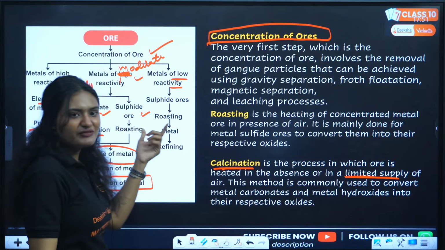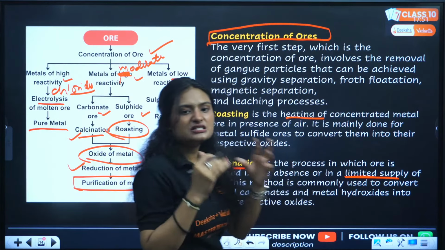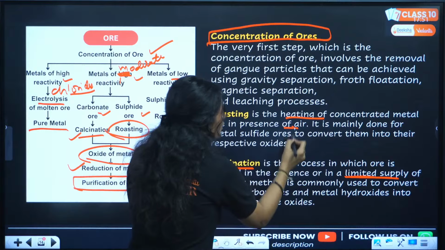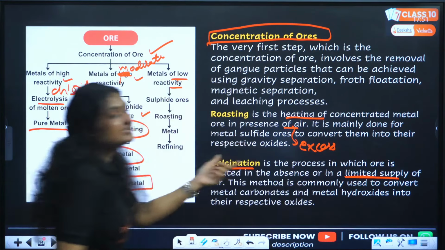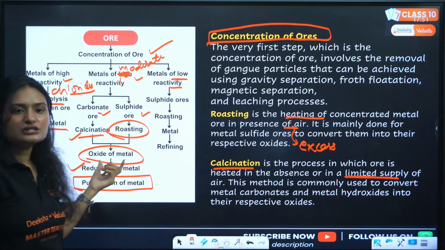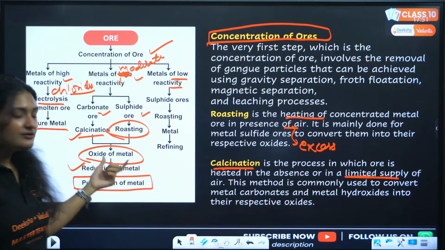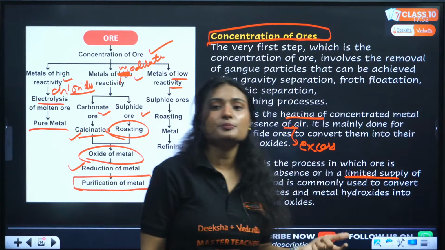Then if you have the sulfide ore, we do roasting. What is roasting? Roasting means heating the ore in presence of excess air. If you heat it in excess of air, what will happen? Sulfide ore will convert into oxide ore, and the oxide ore again we do the reduction, then after reduction do the purification, and that's how you get your pure metal.